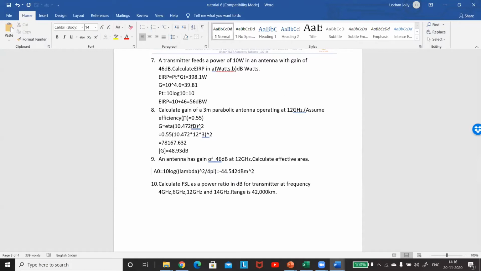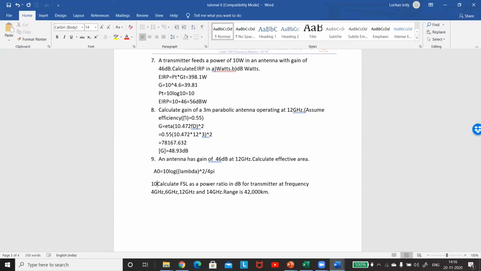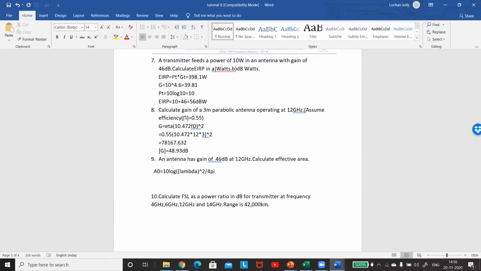Now what is our lambda? We need to calculate our lambda. You are given the frequency. So lambda is equivalent to C by F. The frequency is 12.